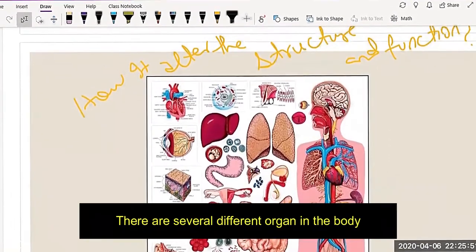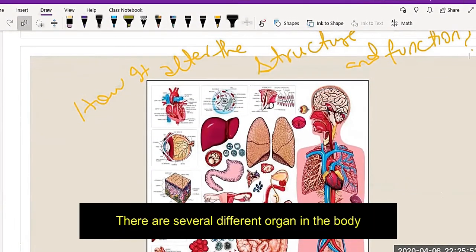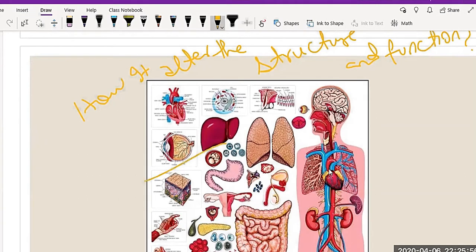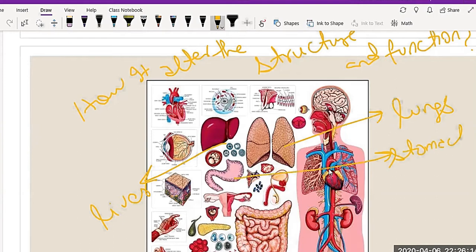We must know that as human beings, there are several different organs in the body, like the liver, the lungs, the stomach, the intestines, the eye, and the heart.